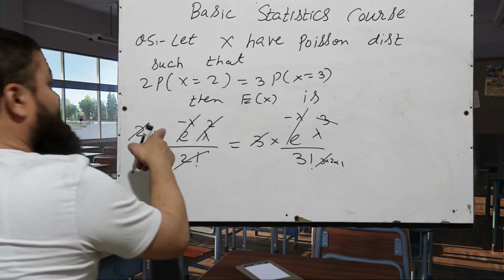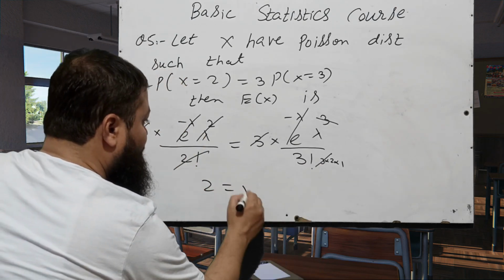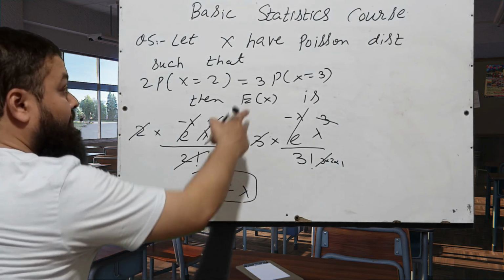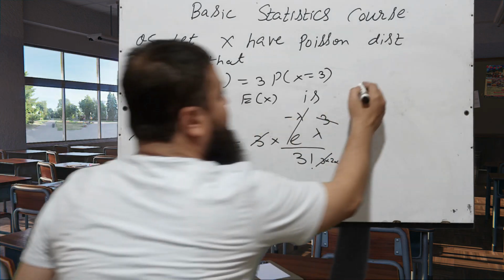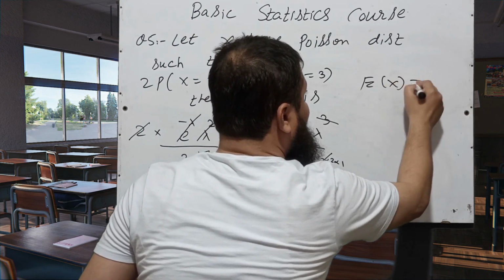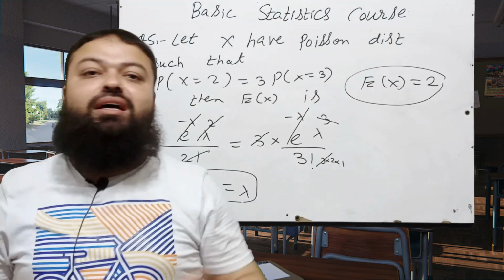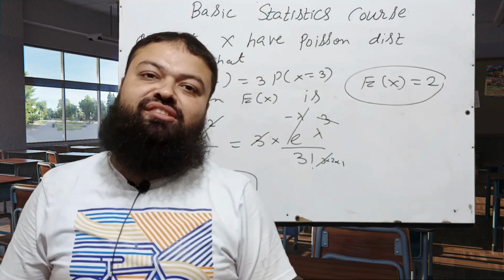2 will be multiplied on the left side, so 2 is equal to lambda, lambda is equal to 2, and lambda is the mean in the Poisson distribution. It means the expectation of X is equal to 2. 2 will be the correct option in the exam. A very important multiple choice question.